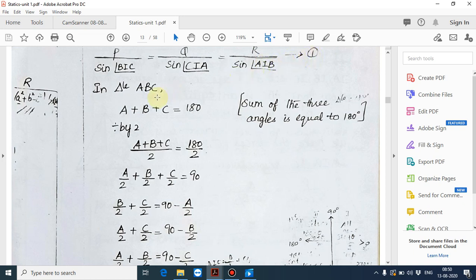In triangle ABC, the sum of the three angles, A plus B plus C, is equal to 180 degrees. Divide this by 2. So you will get A plus B plus C divided by 2 is equal to 180 by 2, so A by 2 plus B by 2 plus C by 2 is equal to 90. Next, B by 2 plus C by 2 is equal to 90 minus A by 2. We are keeping this for our convenience, because we will substitute these values. Likewise, A by 2 plus C by 2 is equal to 90 minus B by 2. A by 2 plus B by 2 is equal to 90 minus C by 2.